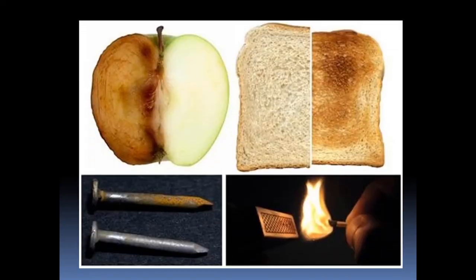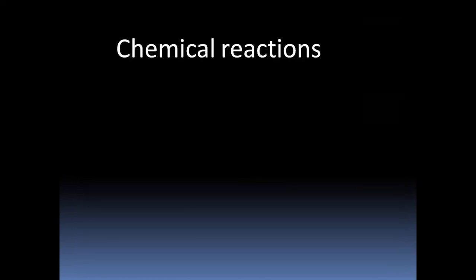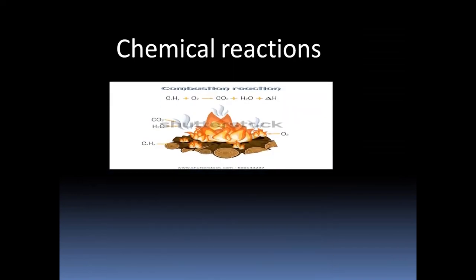Then you can see this picture, some of the changes that we observe here. Color change in fruit, color change of bread when it is roasted, then rusting of iron nails and burning of matchstick. All these changes are related to chemical reactions. Then what is this chemical reaction? Let us consider one example. Observe this given picture here.